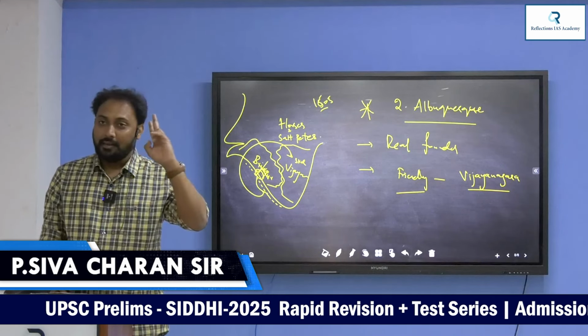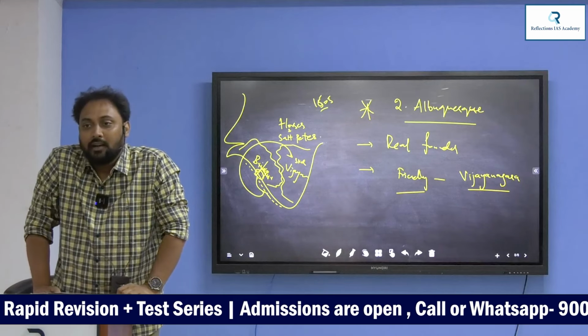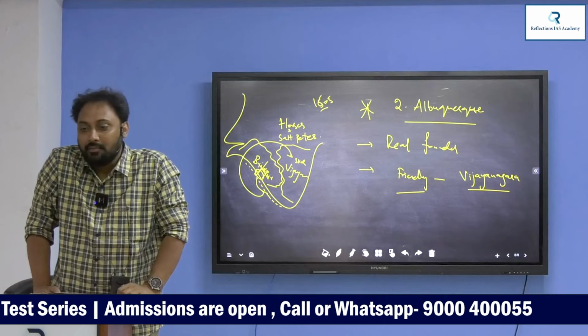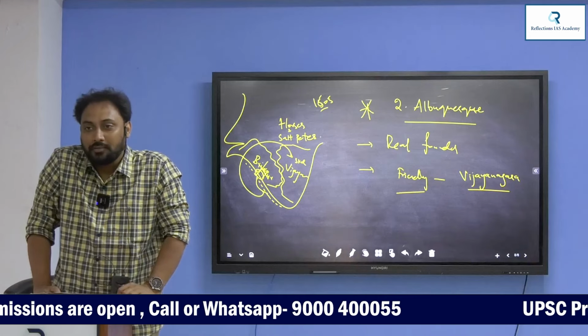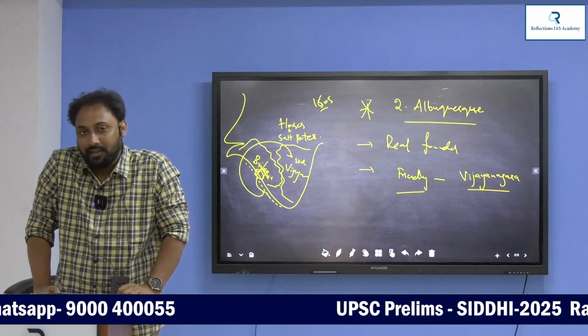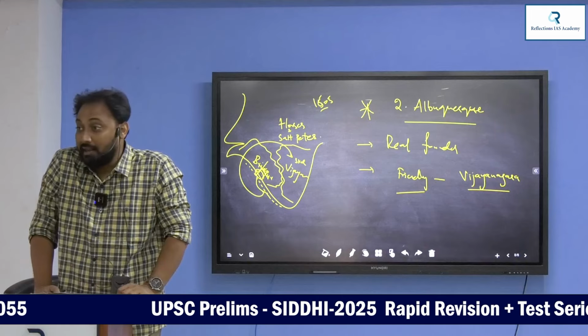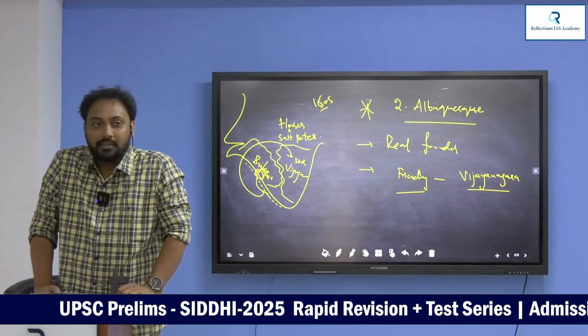Importance of the second governor Albuquerque: he started commercial agriculture, commercial crops. What are those commercial crops? Tobacco, papaya, chilies, maize, all these commercial crops were started.